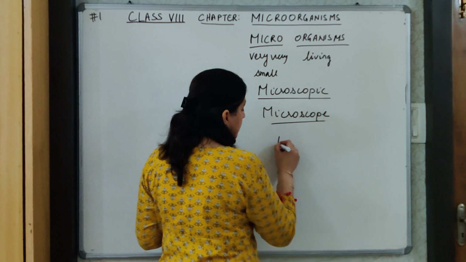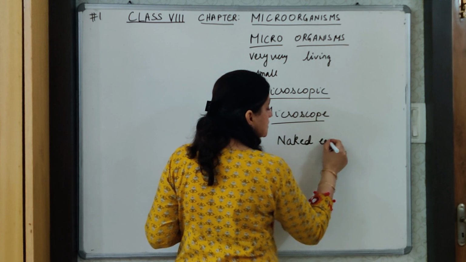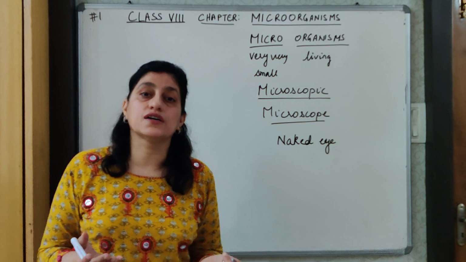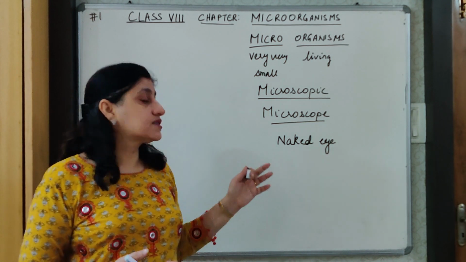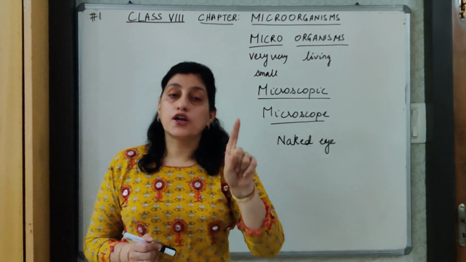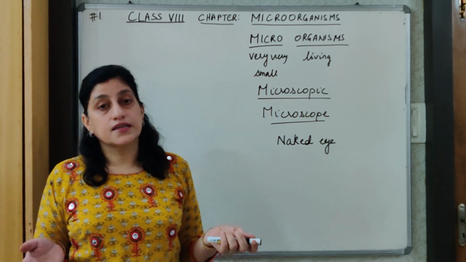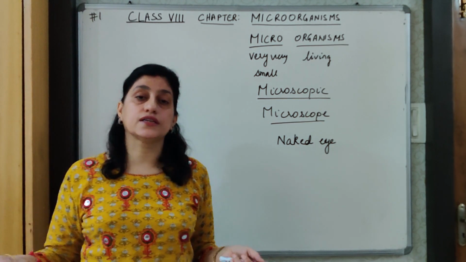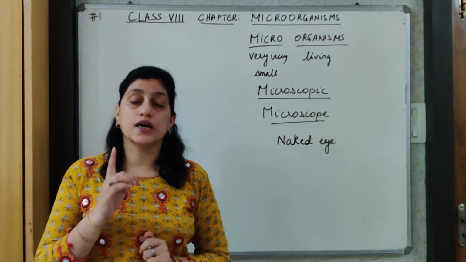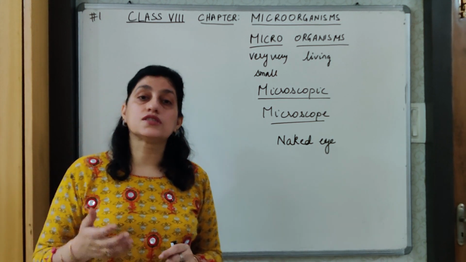The word naked eye is used for the fact that we are not using any assistance with the eye. We are not using a lens, we are not using a microscope, simply we are seeing with our eyes. The word is called naked eye. Therefore, the microorganisms are not visible to us if we want to see them just like this. At this moment also, everywhere around us there are a huge number of microorganisms, but we cannot see them because they are microscopic in size. They are so small that our eyes cannot see those objects.